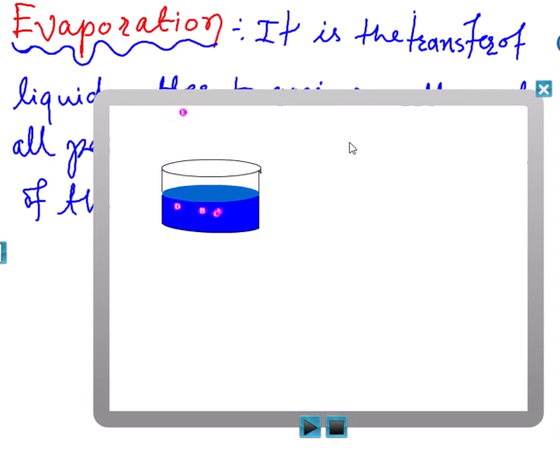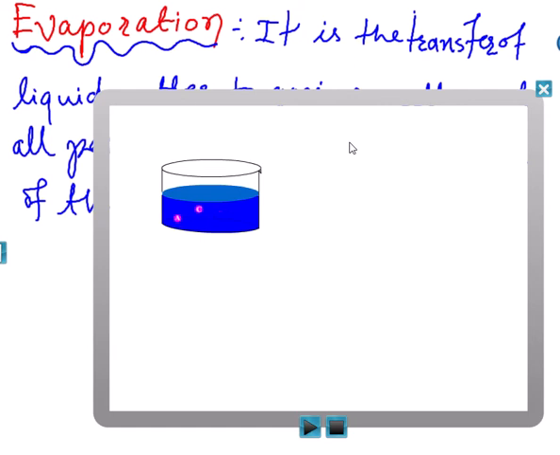You can observe that whenever they collide with each other, maybe one's kinetic energy is transferred to the other molecule, and if this molecule is near the surface and has sufficient kinetic energy to overcome the intermolecular force of attraction, immediately it goes into the surrounding in the form of a gaseous molecule. Because it is going into the surrounding, we call it a gas in the form of vapors. In this way the evaporation process takes place.